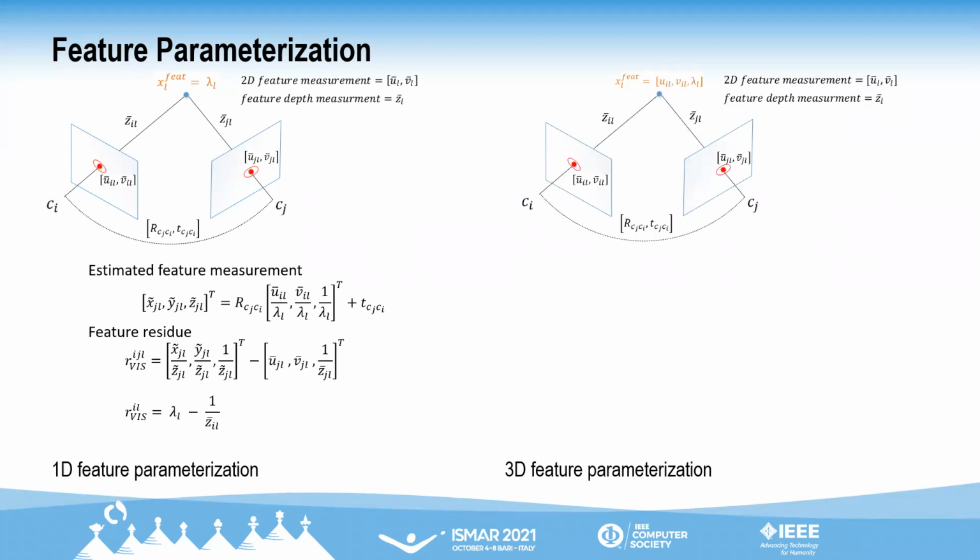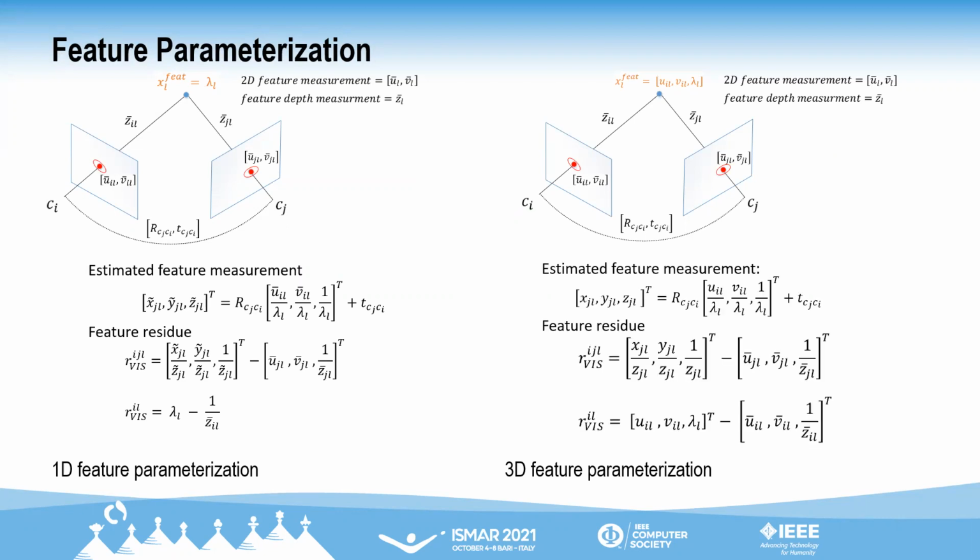Next, we also show how to use three-dimensional feature state parameterization in our DVIO. Here, the landmark is defined in the VIO state using the 3D position in the first keyframe it is observed. Using the 3D feature state, we can estimate the feature measurement in non-anchor frame J and compute the 3D vision residue. In the case of anchor frame I, we can compute a full 3D feature state prior residue using the measured and estimated value of the 3D landmark.